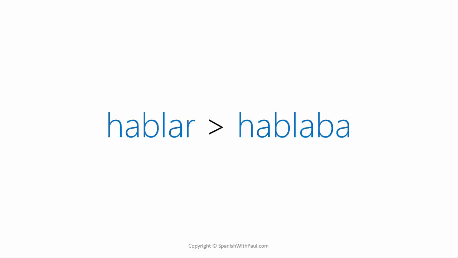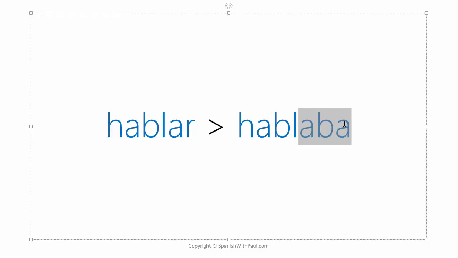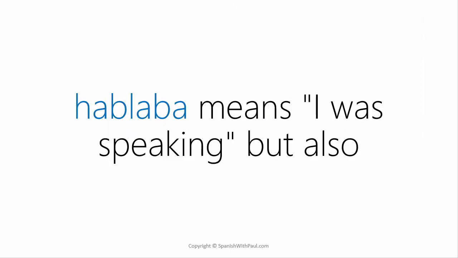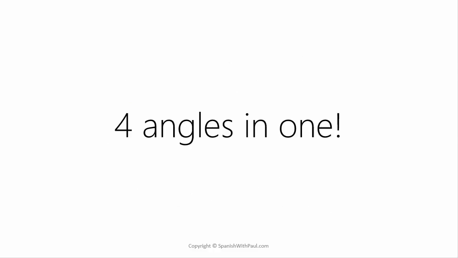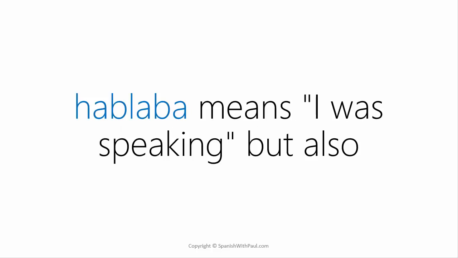And to do that, hablar becomes hablaba. You can hear that aba sound at the end. So hablaba is I was speaking. Now, the good news is that hablaba means I was speaking, but also he was speaking, she was speaking, or it was speaking. So we practically have four angles in one. Hablaba means all four. I was, he was, she was, and it was speaking.